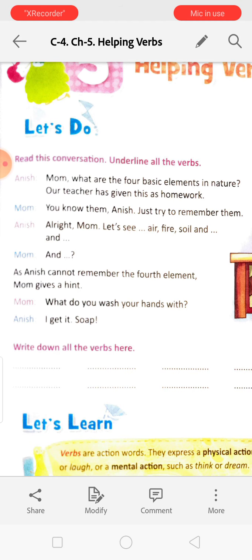Just try to remember them. Remember is also a mental action. It is not a physical action. All right, mom. Let's see. Air, fire, soil, and now Anish is trying to remember. Mom, and as Anish cannot remember the fourth element, mom gives a hint. What do you wash your hands with? Wash. Washing is an action verb. That means physical action. I get it. So, get is an action. Okay?